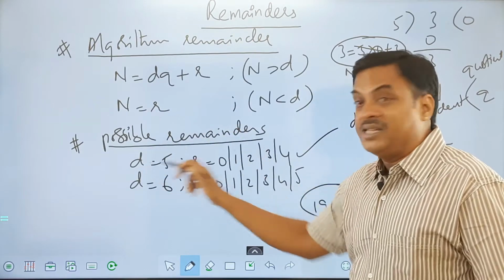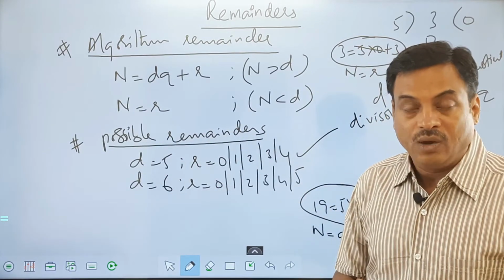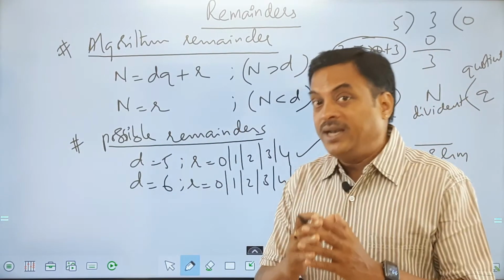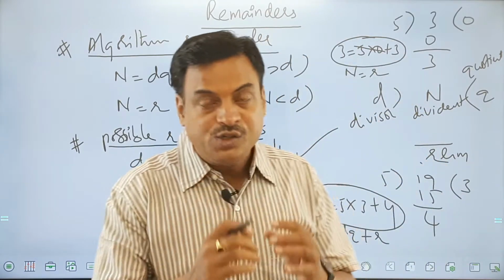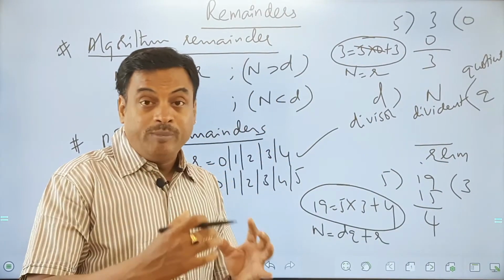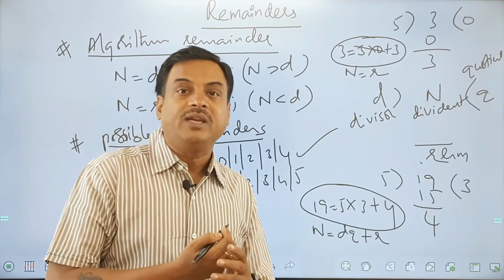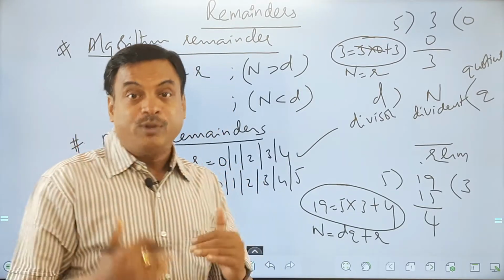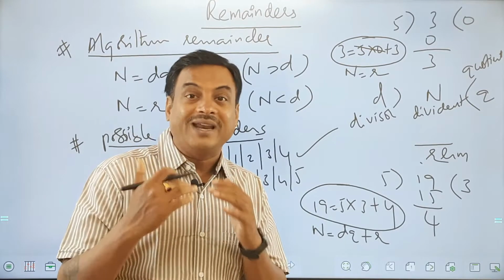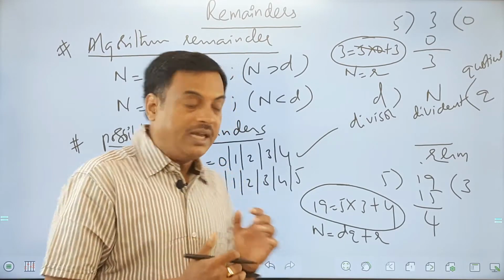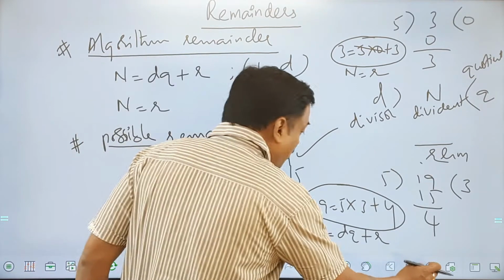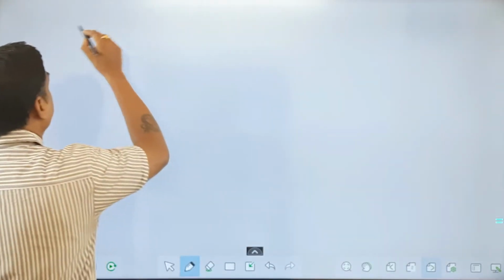The possible remainder list is very clear in front of you. Okay, so this is a crucial point about remainders. So what should be your remainder? What will be the surplus value? You should always remember. And many times we deal with remainders, but we don't know the in-depth concept of remainders, which we'll try to clear within this video. Okay, so next point, third point is complement of remainders.